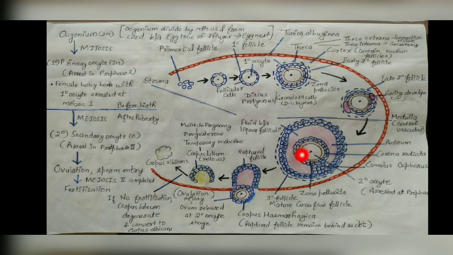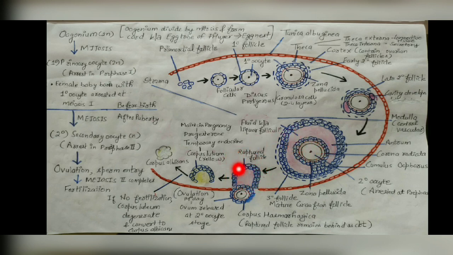Now after some time, this attachment or connection is dissolved. These are digested by a number of enzymes, and the rupturing of this follicle occurs. This follicle ruptures and releases the secondary oocyte. When the rupture occurs, the ovum is released surrounded by these follicular cells.